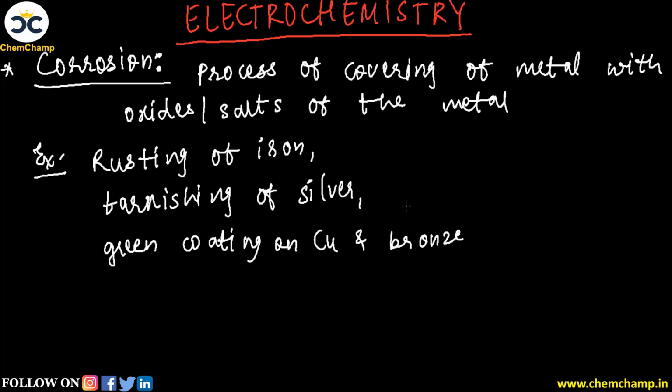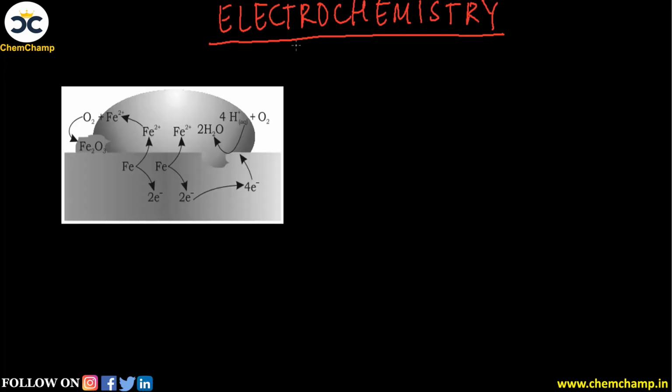So here we are going to study about the corrosion with the help of this example, the first one, which is rusting of iron. So let me take this diagram and then we'll start with the corrosion process. So now let's see how this corrosion process works for rusting of iron. So here we had already taken this diagram. So यहाँ पर मैं बस लिख देता हूँ rusting of iron. So here you can see a metal piece of iron is taken.